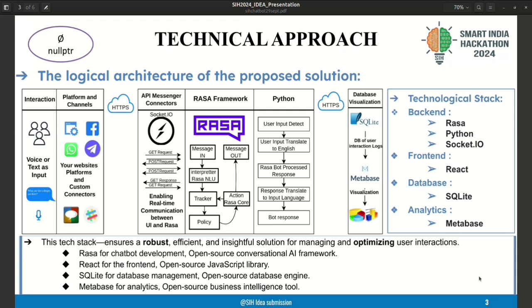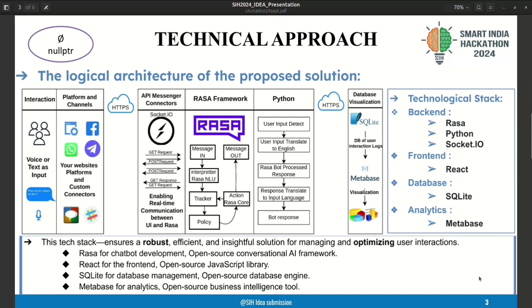Python is used for many things. Here for voice and all we will be using Python. Multilingual support can be achieved by detecting the input language and then translating to the intent language, and the bot processes it. Then the processed output is again translated to the user's input language, as we detected before. It can be done using Python.